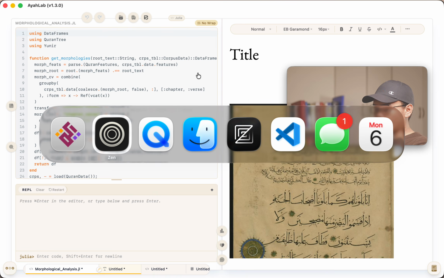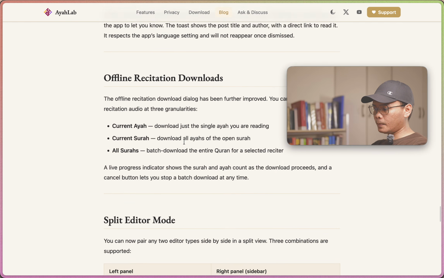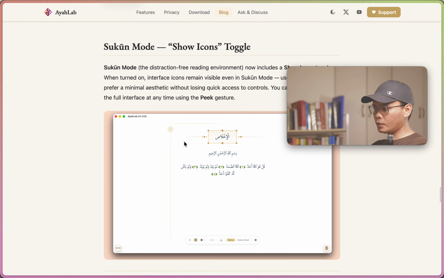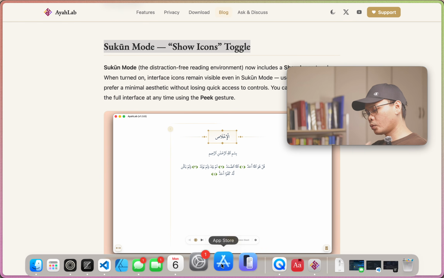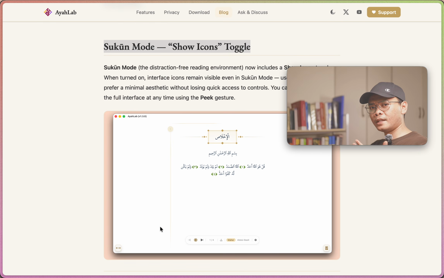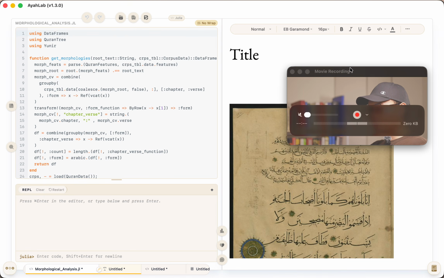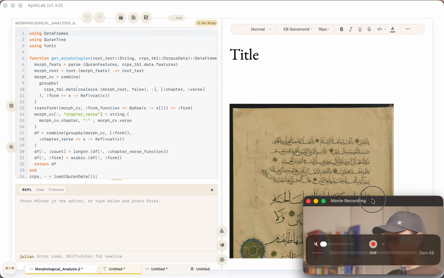Okay, so we're done with that, and finally I think we are at the final stage, which is the Sukun mode. For those who are familiar with, say, VS Code and Zed editor, we have what we call Zen mode, where you remove the distractions from the app, and that's the intention of the Sukun mode here.